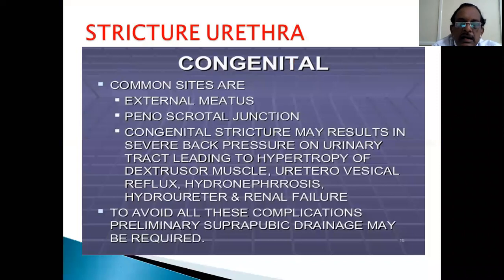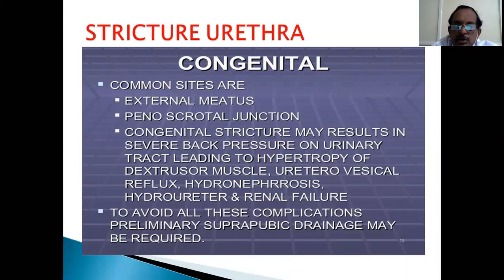There are certain congenital causes of stricture, like the external meatus can be narrow. Most children present with meatal stenosis soon after birth. Another differential diagnosis is preputial stenosis: stricture urethra, meatal stricture, or preputial stenosis. Preputial stenosis means the prepuce is adherent, it is not separated. Normally, separation of the prepuce from the glans occurs by the end of 2 to 3 years. Even before that, there are adhesions and the child passes urine into the preputial sac. So sometimes you have to do preputial dilatation or external meatus dilatation also.